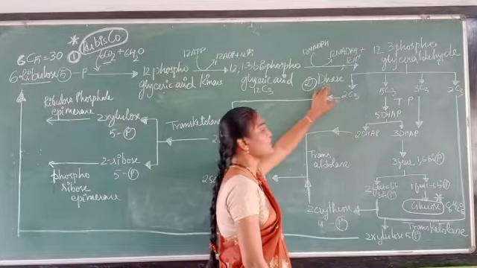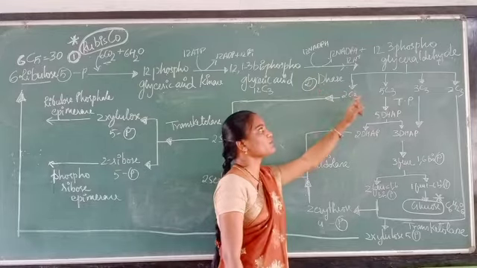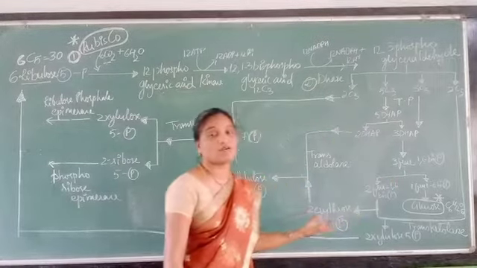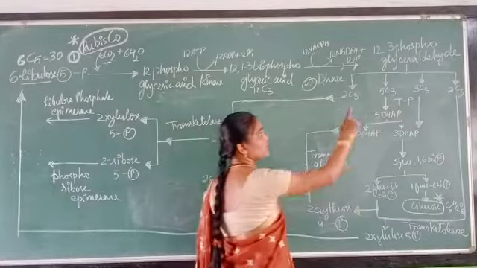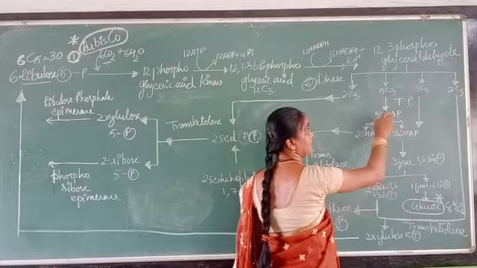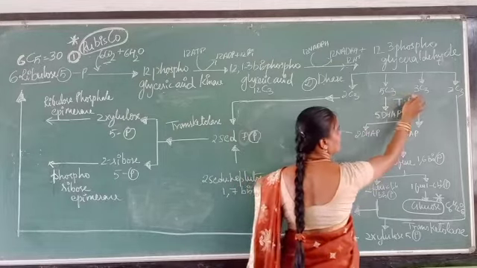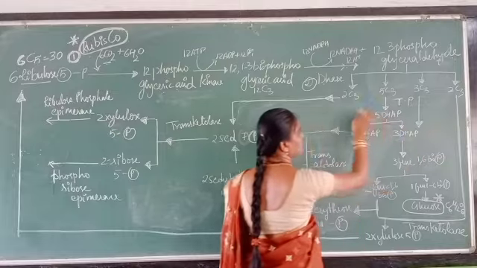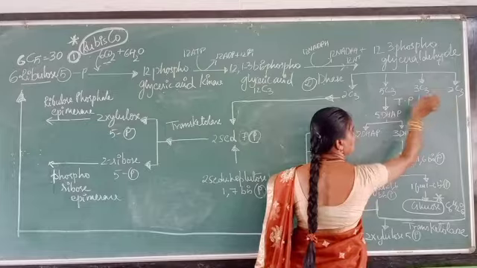Here reduction is in the presence of dehydrogenase enzyme. Here what happened? Again 12 molecules of phosphoglyceraldehyde are formed in the presence of dehydrogenase enzyme. Now these 12 molecules of 3-phosphoglyceraldehyde are split into 2 molecules, 5 molecules, 3 molecules and 2 molecules. 2 plus 5 is 7, 7 plus 3 is 10, 10 plus 2 is 12.